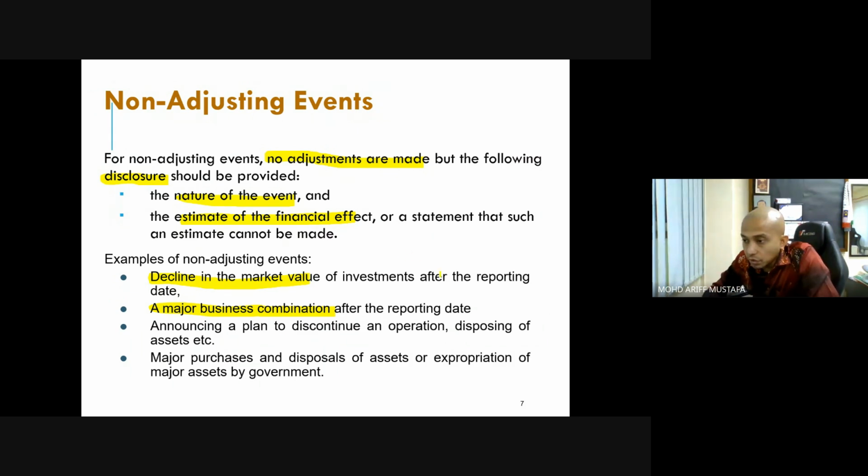Announcing a plan to discontinue the operation. You see, discontinuing an operation, disposing an asset, etc. Okay, major purchase and disposal of asset or expropriation of major asset by government. You see, all these are significant events, but they are non-adjusting because they will not affect our current estimation of provision. It's just very, very significant information, but not for us to adjust any of our provision for the current year. So what we need to do is just disclose all the information inside the notes to the accounts.